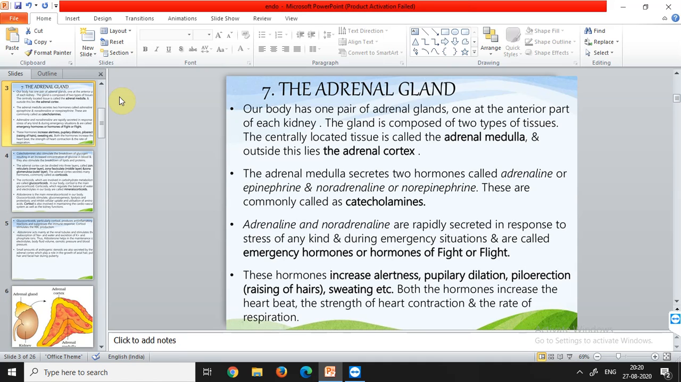and this gland is composed of two types of tissues. The central located tissue is called as adrenal medulla, and outside that lies the adrenal cortex. So जो kidney है हमारी वो दो adrenal के जो parts हैं उसमें divide होती है because of the presence of different types of tissues. जो the part which is located in the central position, that is called the adrenal medulla, और जो outer of the kidneys में present होता है और at the periphery of the kidney, that is called as adrenal cortex.